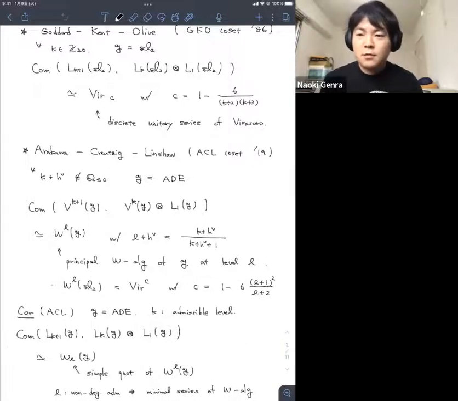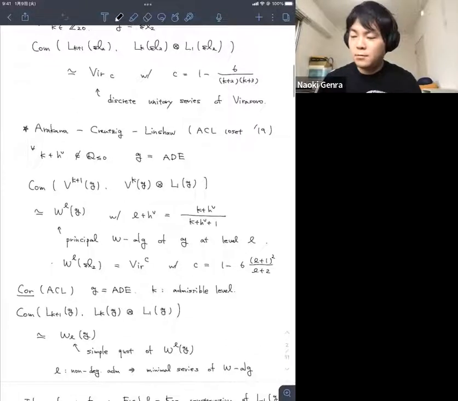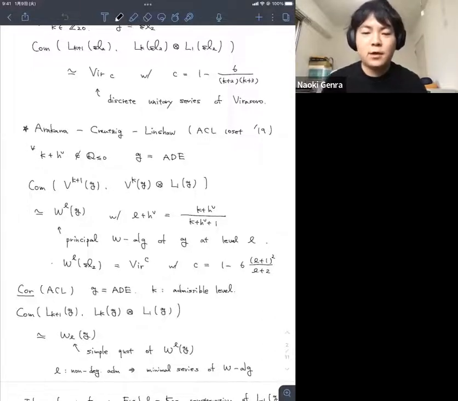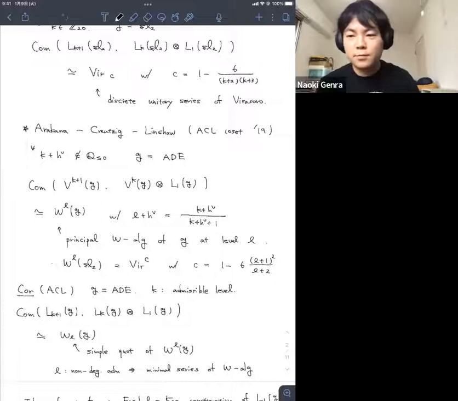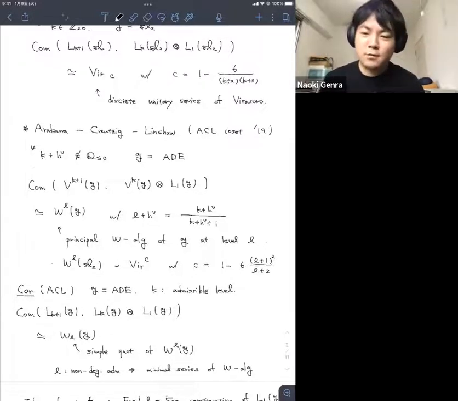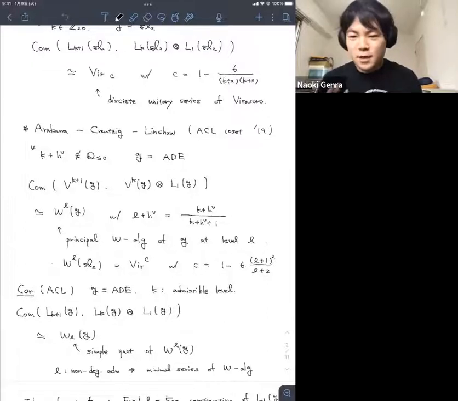But using this universal statement and a character computation implies the simple quotient statement as a corollary of the construction. It says that G is of ADE type and k is an admissible level of G, and then considering the simple quotient, L_k(G) tensor L_1(G), the coset of L_{k+1}(G) is isomorphic to the simple quotient of the principal W-algebra of G. In this case, l becomes a non-degenerate admissible level, so this becomes a minimal series of W-algebras. So we know rationality and C2-cofiniteness due to Tomoyuki's result. Anyway, this is very nice.